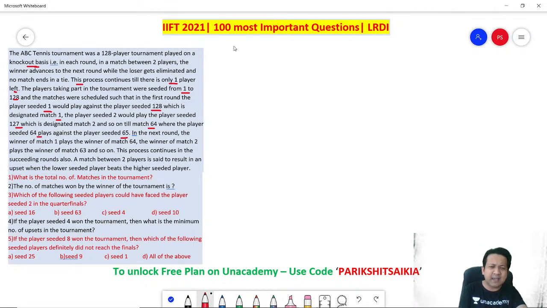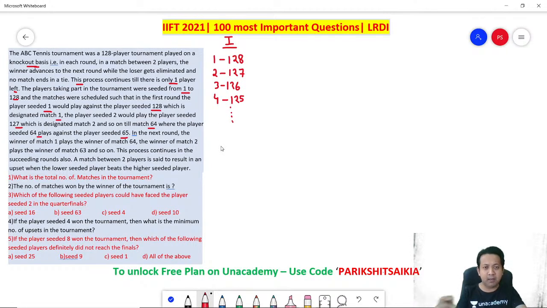So what is happening? In round 1, if you are imagining what is happening, rank 1 is playing against the last rank, which is rank 128. Correct? Rank 2 is playing against the second last rank, which is 127. Rank 3, 126, third last rank. Fourth rank from the top versus fourth rank from the bottom, and this will continue. Similarly, what will be the last rank? Remember, 128 total players are there.